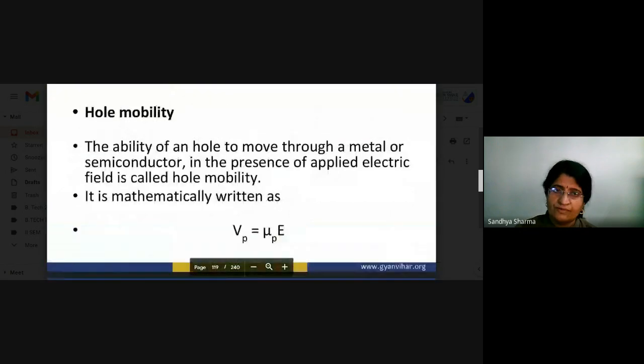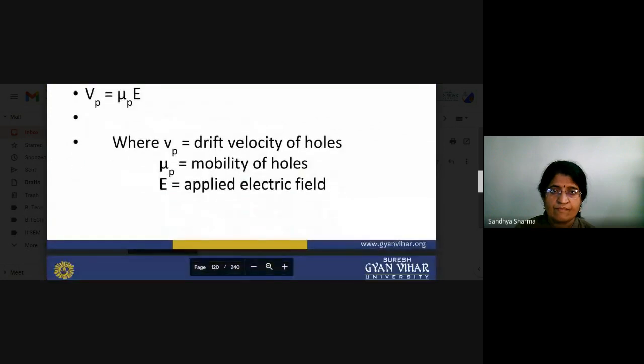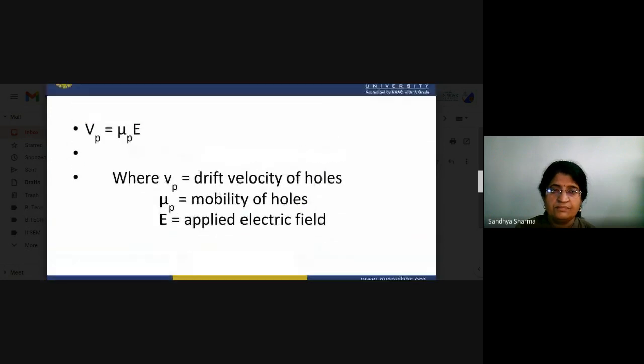What about hole mobility? The ability of a hole to move through a metal or semiconductor in the presence of an applied electric field is called the hole mobility. If we represent it as Vp, that is equal to mu p times E, where E is the applied electric field and mu p is the mobility of the holes. Vp is the drift velocity of the holes.